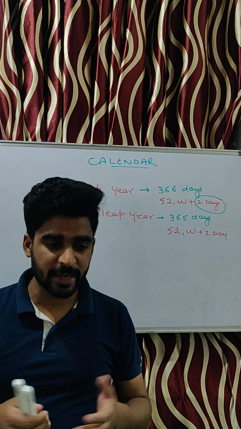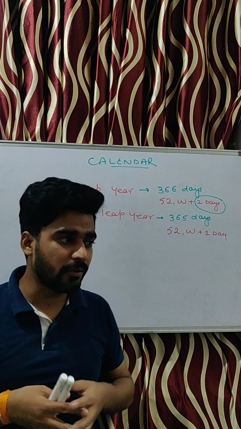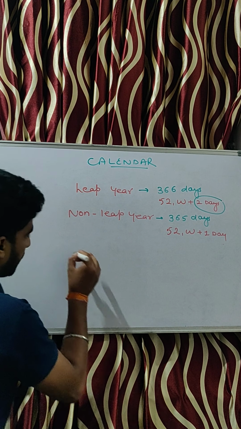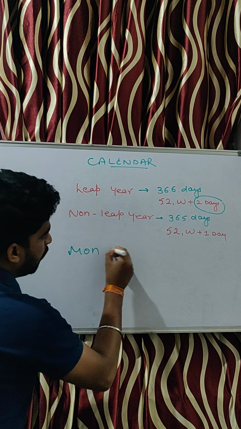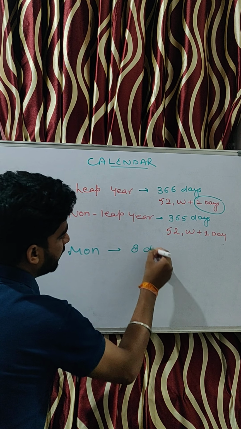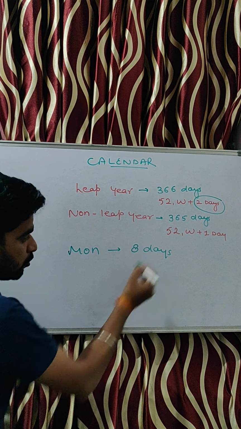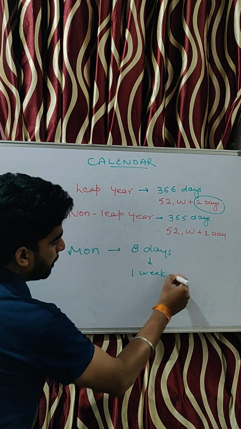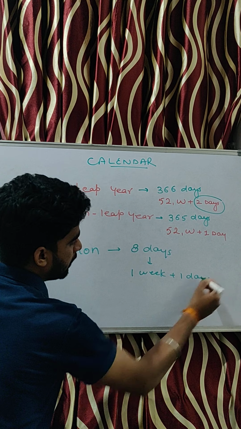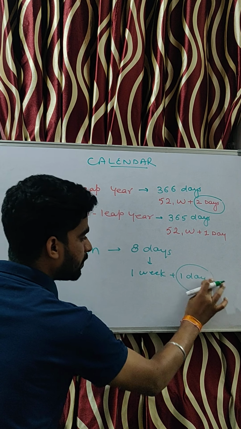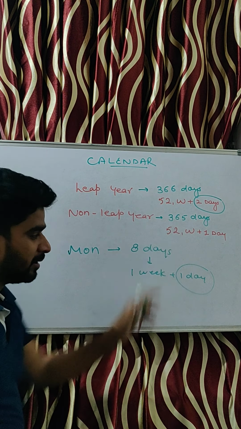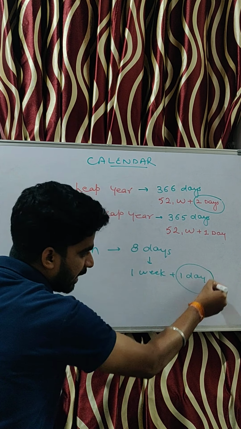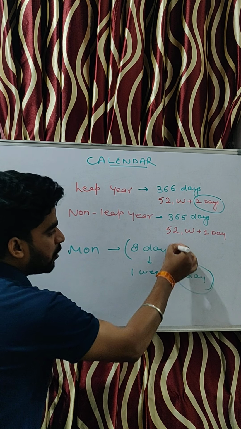Suppose I'm saying that today is Monday, so what will be the day after 8 days? 8 days can be written as 1 week plus 1 day. 1 day means the odd day. Remember, the day which is excluded from this week. So we have one odd day in the span of 8 days.